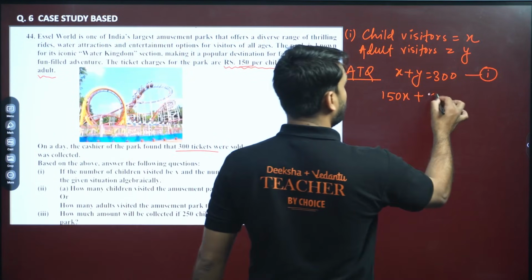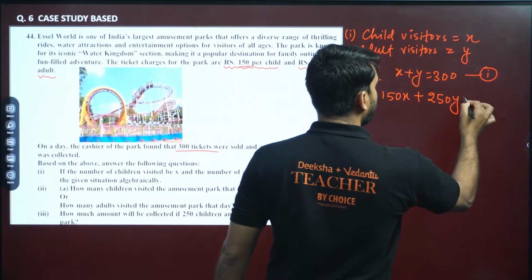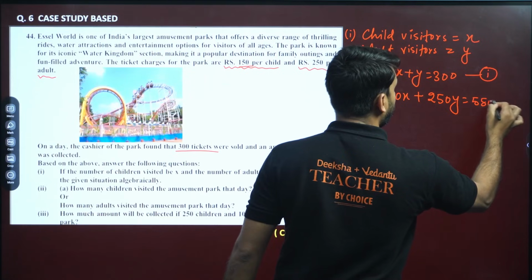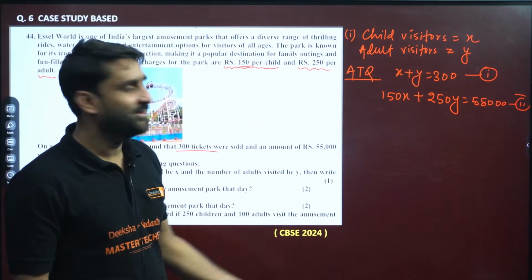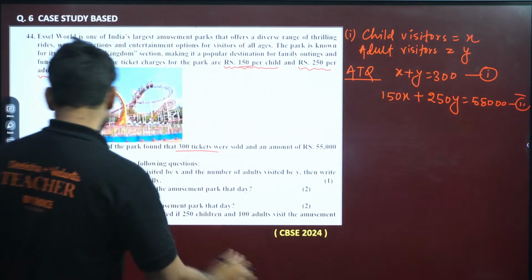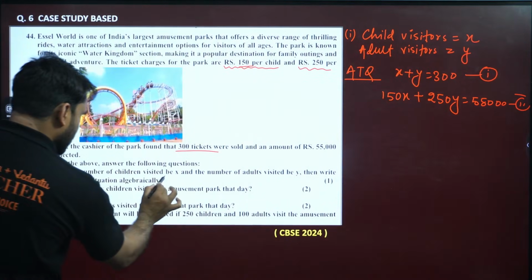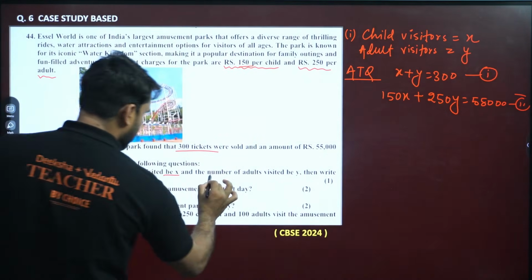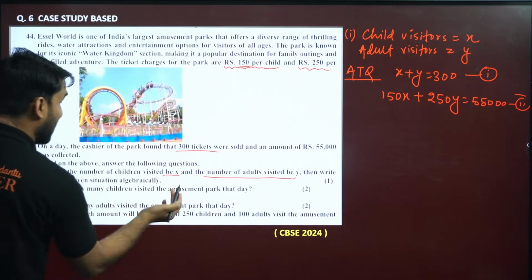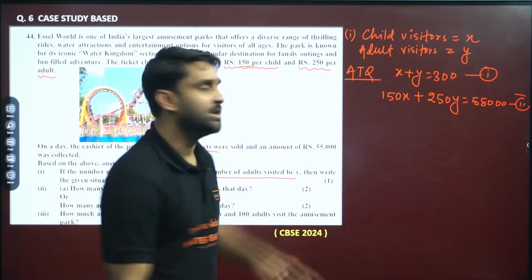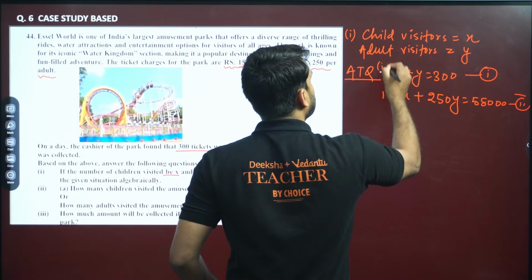So we can write 250Y. Together, 150X plus 250Y equals 55,000. This is your second equation. Come on, my dear, you have the first equation. So the first question is, if the number of children be X and the number of adults be Y, write the given equation algebraically. So this is the given equation, and the first question has been solved.